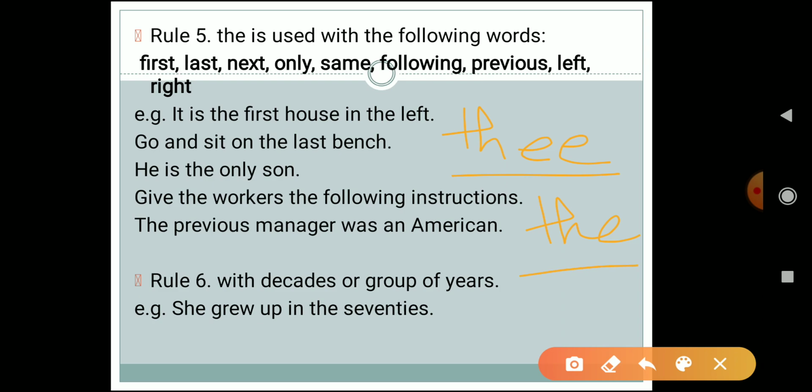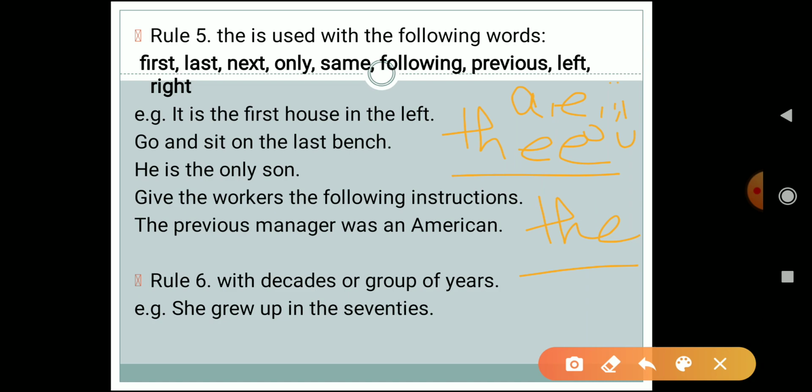This is really very important. Whenever the word is starting with a vowel, for example A, E, I, O, U, we have to pronounce the word the as thee. And whenever we see a consonant word like car, bat, we have to pronounce it as thuh.